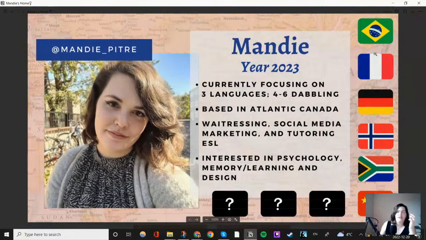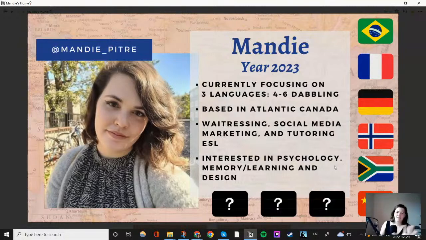And then in the last quarters, 2, 3, and 4, I'm going to have a language that I spend 2 or maybe 3 months on, just spending a little bit of time getting to a very basic understanding of the language: being able to introduce myself, have very, very basic conversations, go to the store and say, "Oh, can I order this?" or whatever. And just get into some different languages so you're constantly getting that dopamine hit of, "Oh, we're learning a new language. I can say this. I can introduce myself," kind of situation.